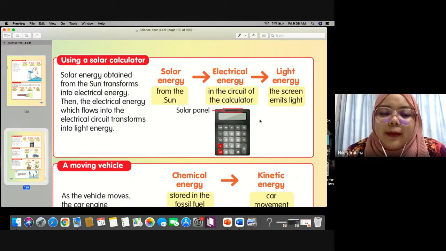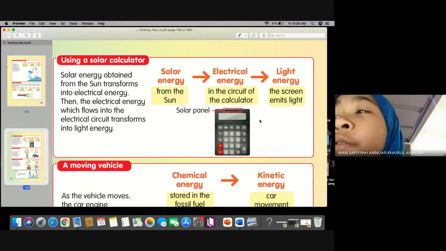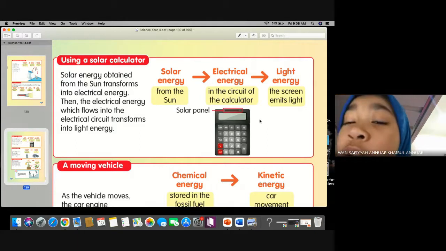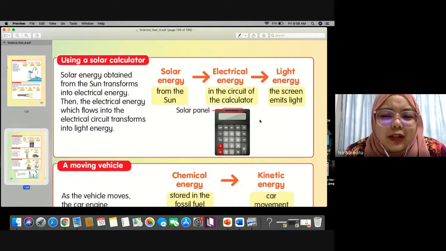Teacher, why do we have, if it's a calculator, why do they need solar energy? Because some calculators use batteries. Some calculators use solar.